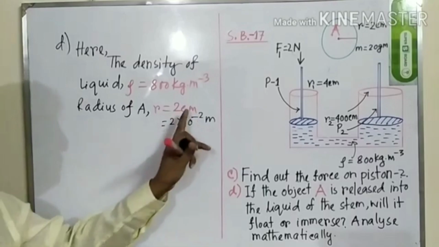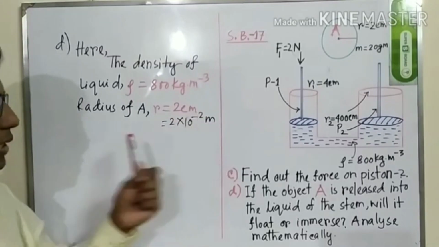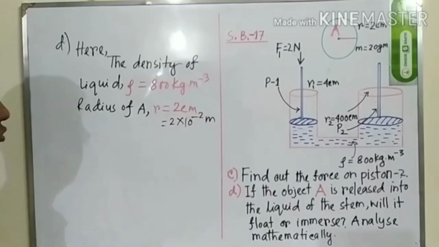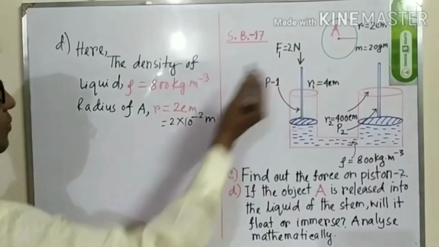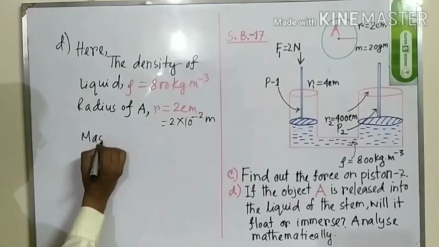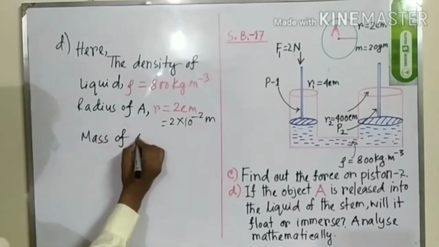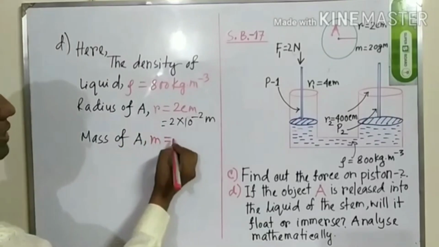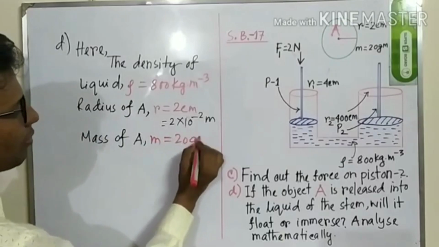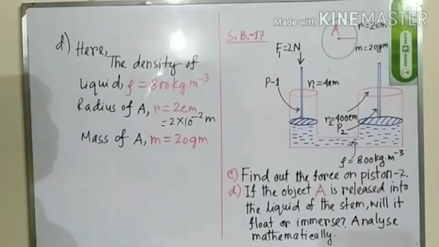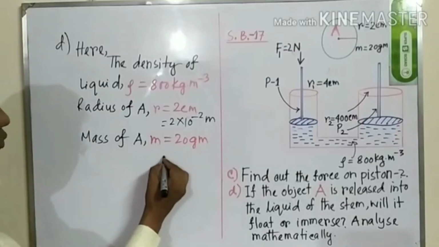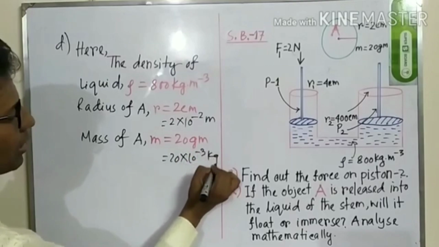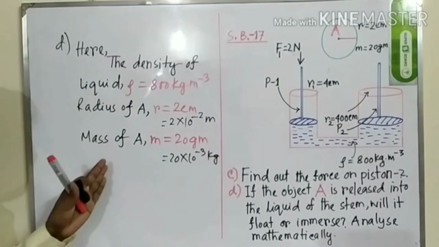To convert the centimeter to meter, we have to divide this by 100. Multiplied by 10 to the power minus 2 means divide this by 100. And the next line is mass. Mass of A, which is M, the symbol of mass is M, 20 gram. We must convert this to SI unit, that means kilogram. Then we can write 20 into 10 to the power minus 3 kilogram. This is the mass of the object.